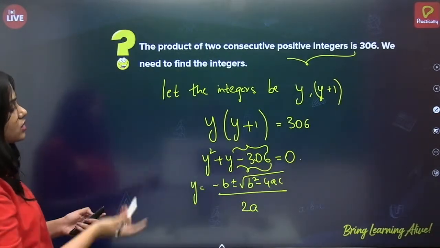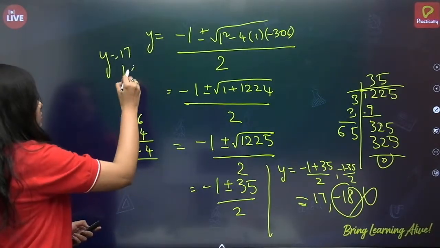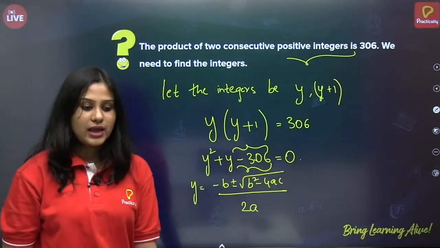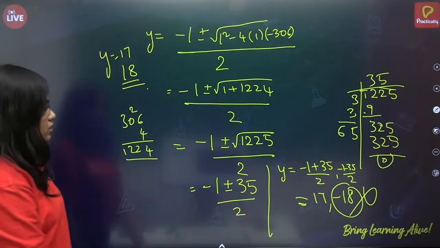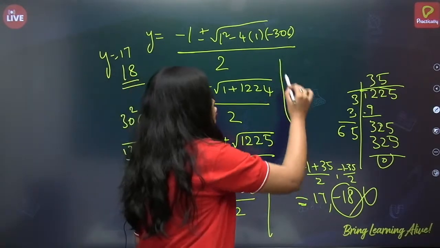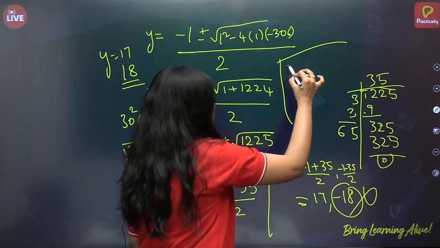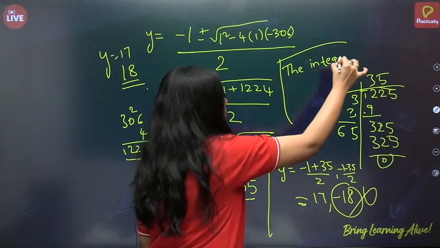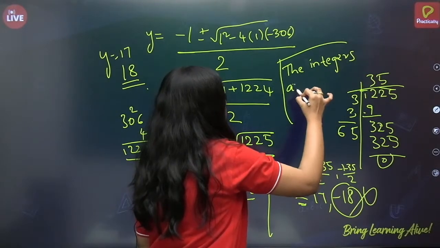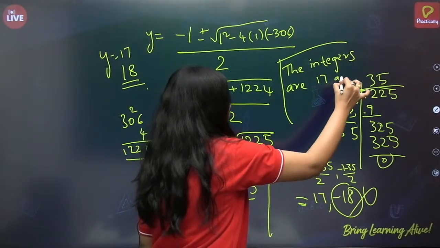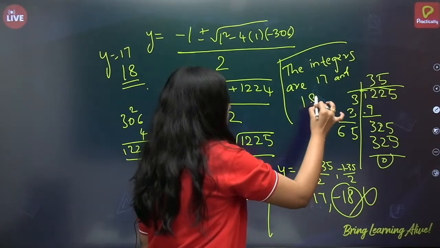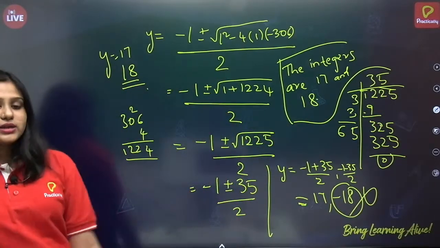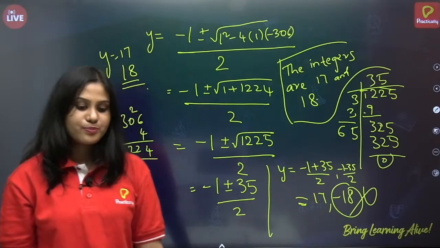Then what is y plus 1? 18. So our numbers are 17 and 18. Just write the conclusion statement: the integers are 17 and 18. Yes, so then you can write the conclusion statement here.